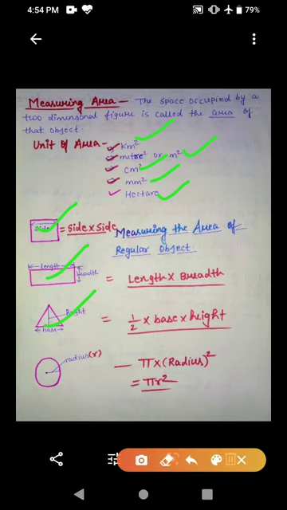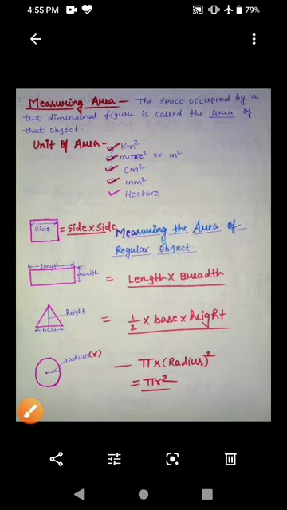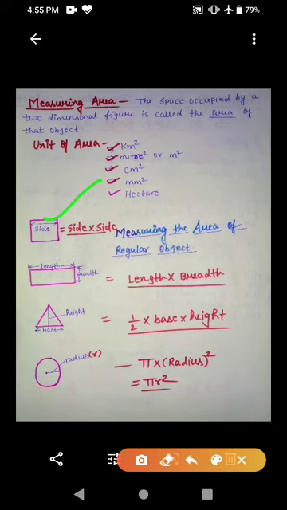Now, measuring the area of regular surfaces. To calculate the area of regular surfaces like circle, rectangle, triangle, we have fixed formulas. By using these formulas, we can easily calculate the area of these shapes if we know the dimensions. Okay, so area of square, side into side; area of rectangle, length into breadth; area of triangle, 1/2 base into height; area of circle, pi into r square.